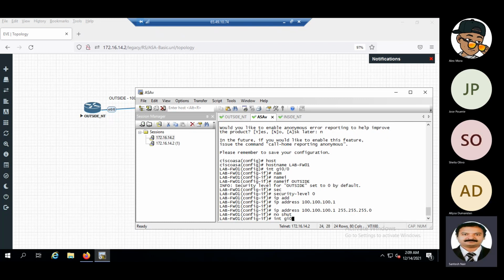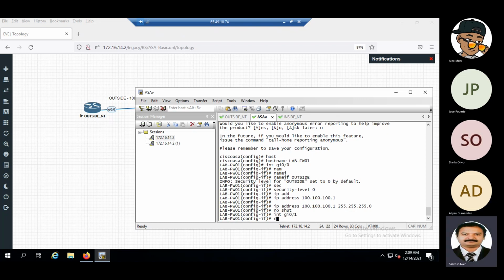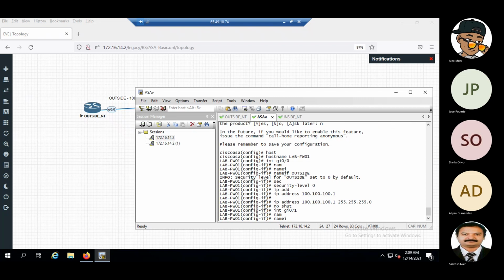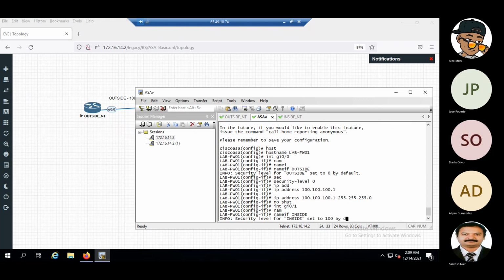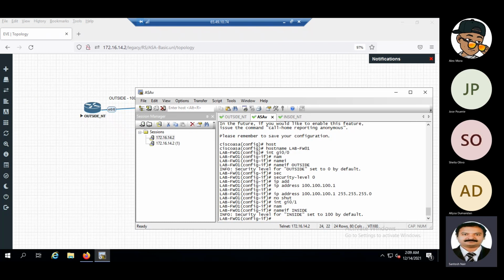We have to do one more. Interface gigabit 0/1. Okay, name it. This is inside. So what is the default configuration? Default security level for inside is 100, right? Correct.